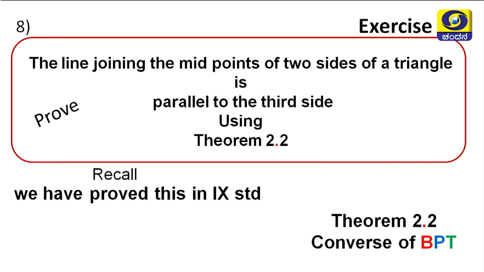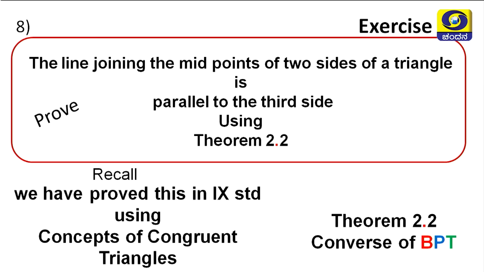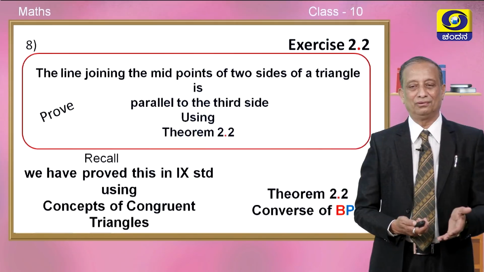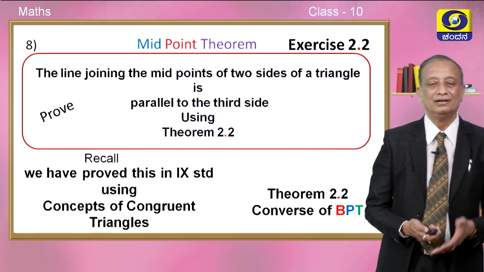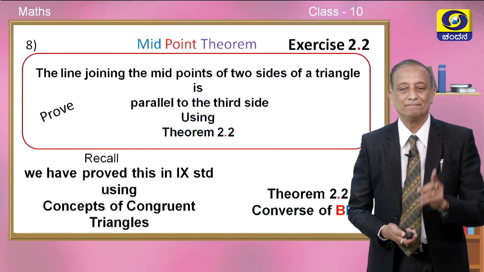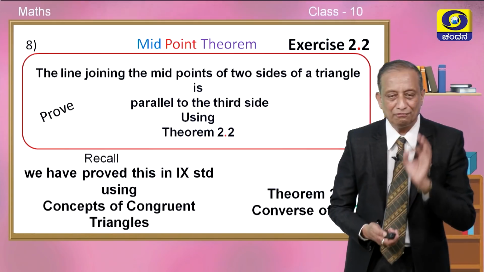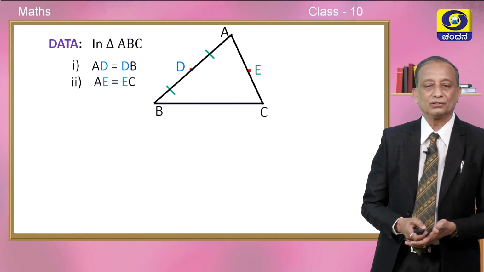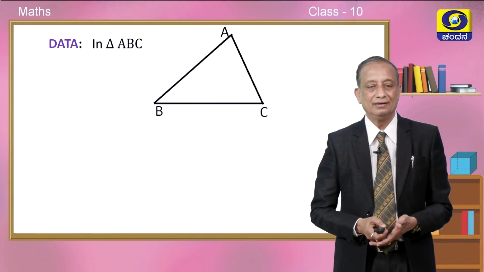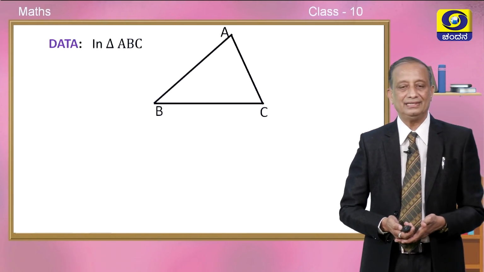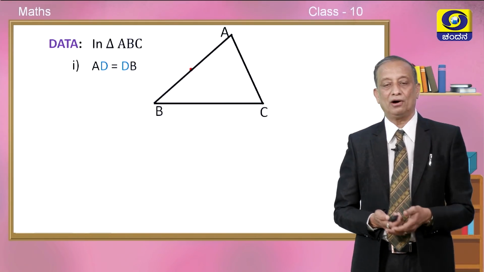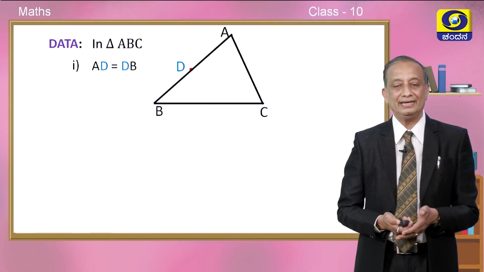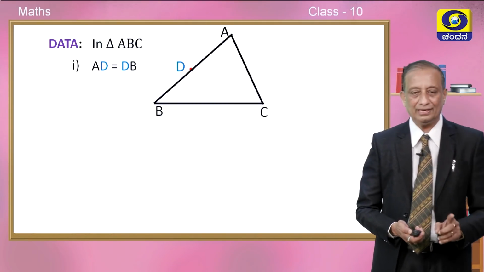Recall that we have proved this in 9th standard using the concept of congruent triangles. Do you remember this, children? So wonderful. It took a lot of time, but now very easily, in very few steps, we can prove this. Remember, this is called the midpoint theorem, a very famous, very popular theorem. So, here is the triangle ABC in which point number 1 is this. So, AD is equal to DB. You choose a point on AB such that AD is equal to DB. In other words, D should be the midpoint.